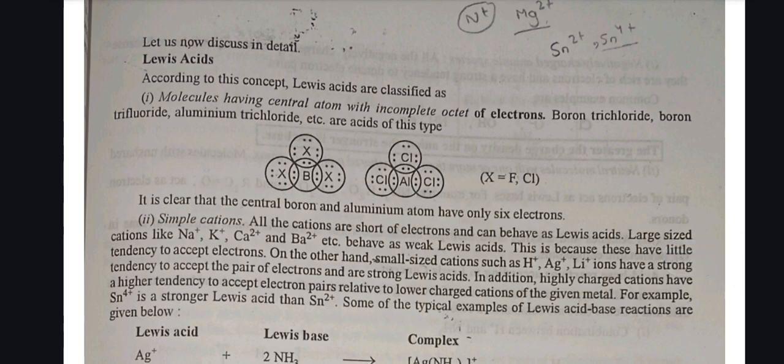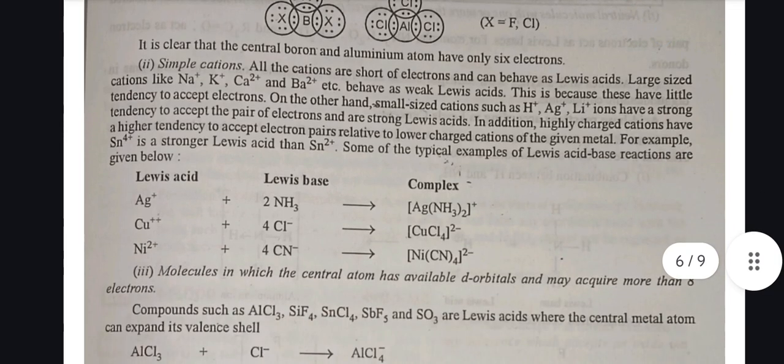Let us now discuss in detail Lewis acids. According to the concept, Lewis acids are classified as follows. First, molecules having central atom with incomplete octet of electrons. Boron trifluoride, aluminum trichloride, etc. are acids of this type. It is clear that the central boron and aluminum atom has only 6 electrons. Second, simple cations. All the cations are short of electrons and can behave as Lewis acid.